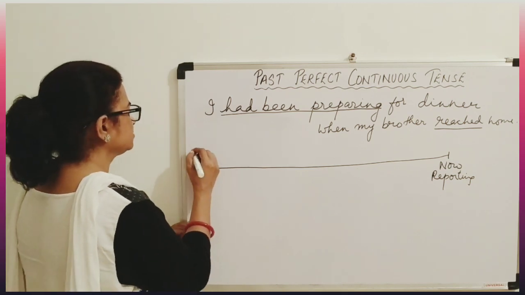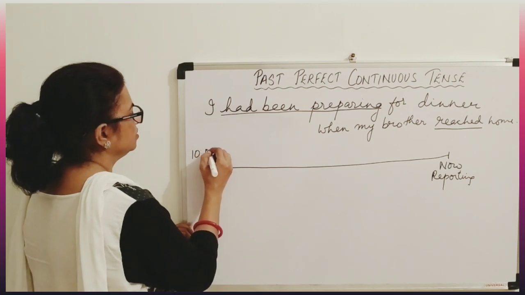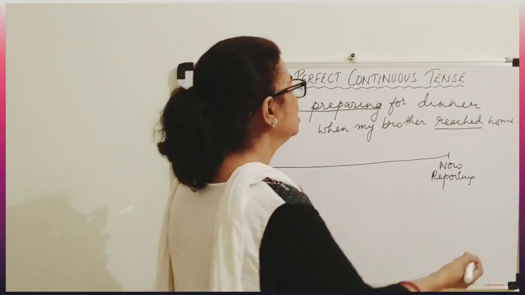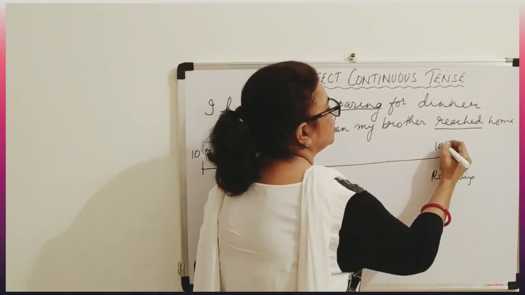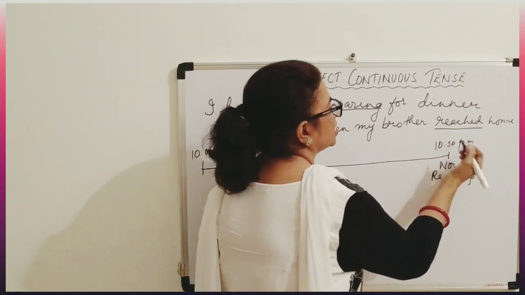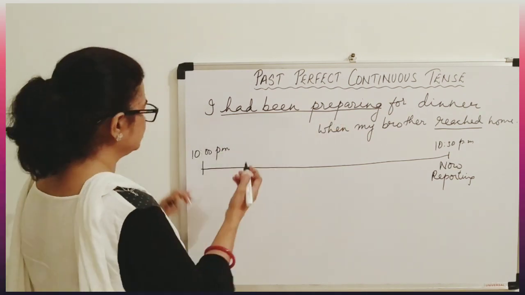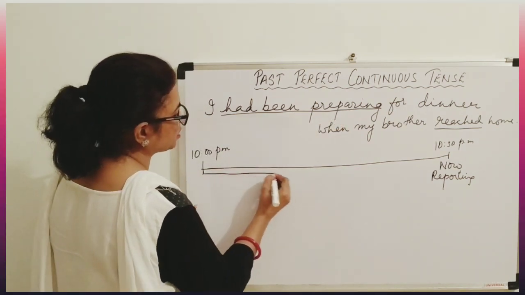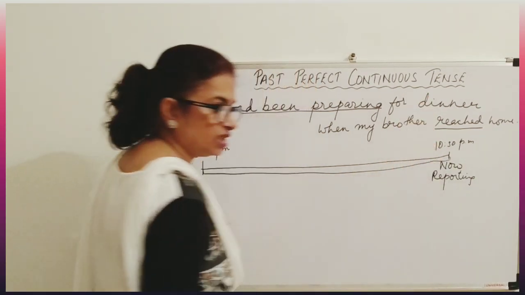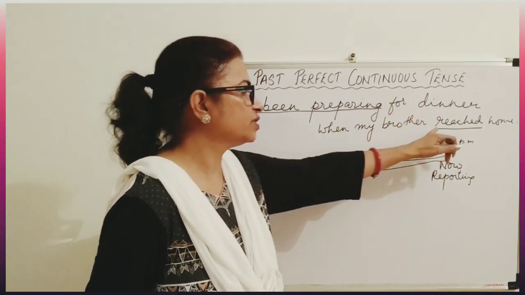Suppose this can be 10 p.m. at night maybe. Okay. Now this can be 10:30 p.m. again at night. Okay. Now I had been preparing. So had been preparing. The preparation time is going on till here also. So I had been preparing for dinner when my brother reached home.